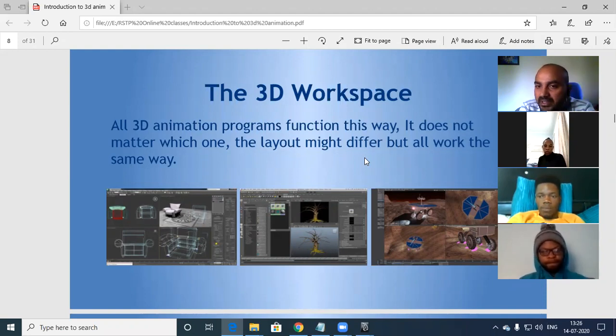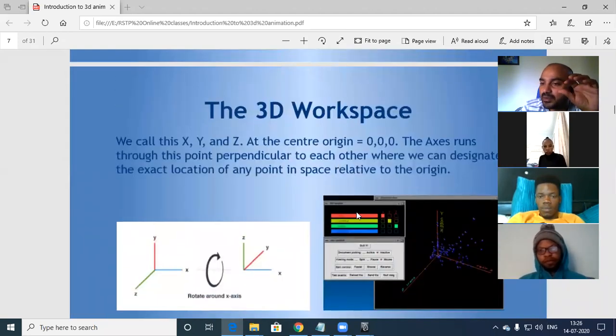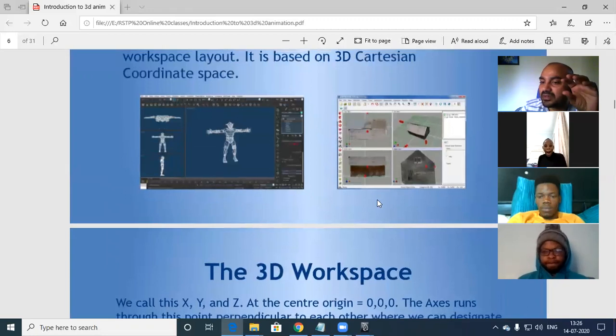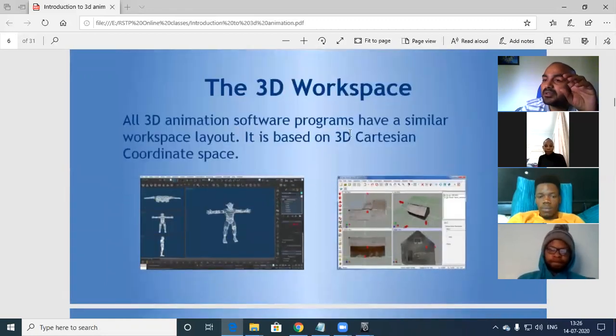Lamini, I was just explaining about the 3D workspace. I saw your call dropped. It's very simple. I have explained what elements will be there in the 3D workspace: a pivot point or origin. Anyhow, this call is being recorded, and later I'll share this presentation with you all so that you can refer to it in the future. This will help you.